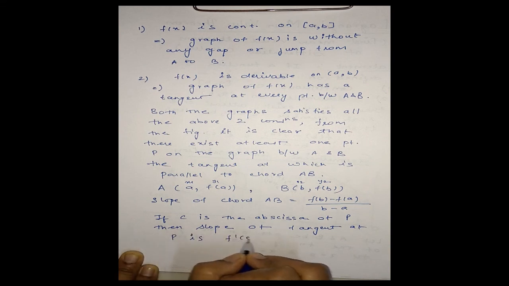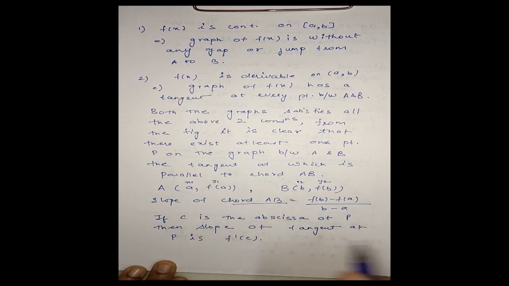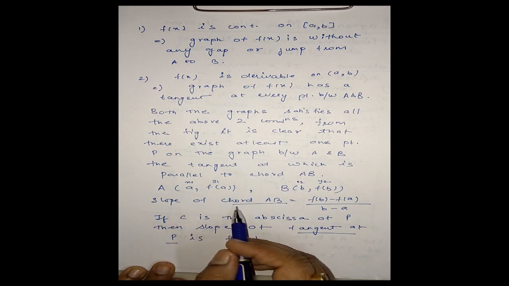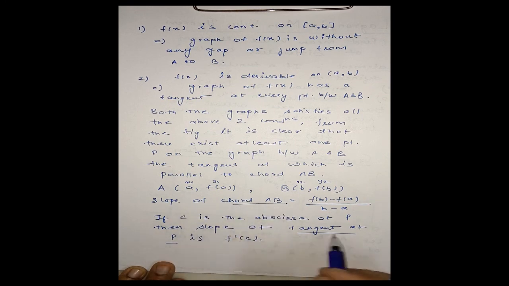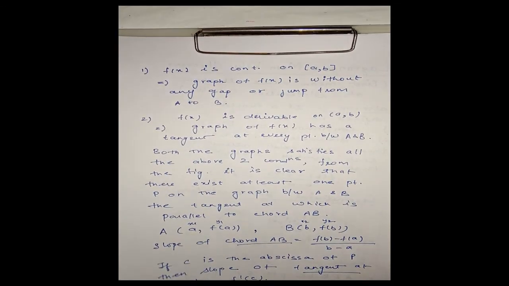is f dash c. Now, chord AB is parallel to the tangent at P. That means the slope of the chord AB is equal to the slope of the tangent at P. Two lines are parallel if their slopes are equal.